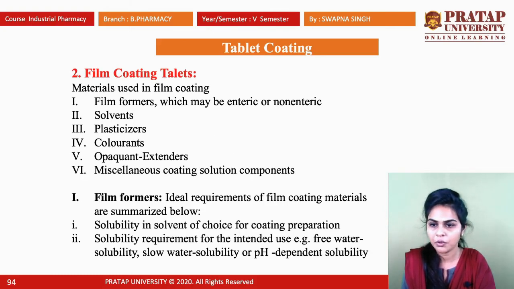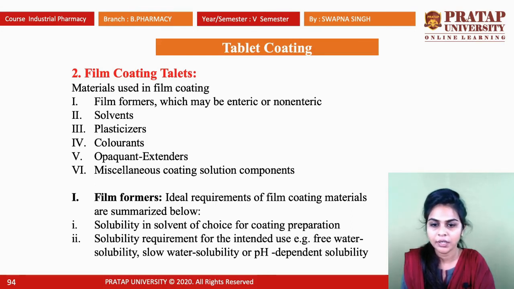So for film coating, different materials are used. First one is the film former. The film former which we use for film coating tablets has some ideal requirements. First one is solubility in the solvent of choice for coating preparation. Whatever solvent we are using, its solubility in the solvent of choice for coating preparation.